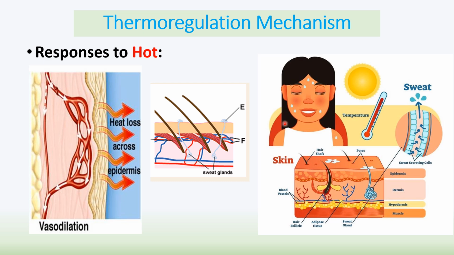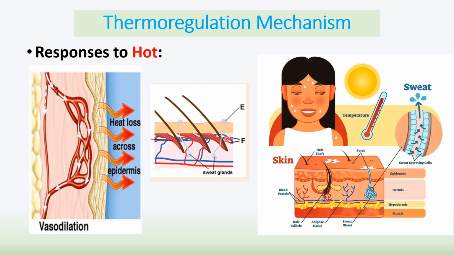When it's too hot, the opposite happens to your blood vessels. So your circular muscles relax, allowing more blood to go into the arterioles by the skin surface, meaning more heat loss occurs through your epidermis via radiation.